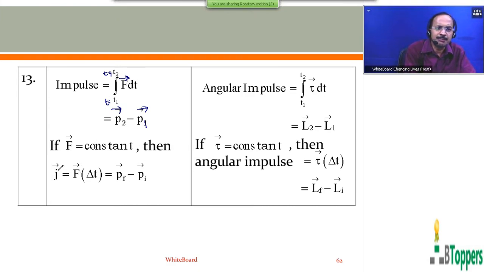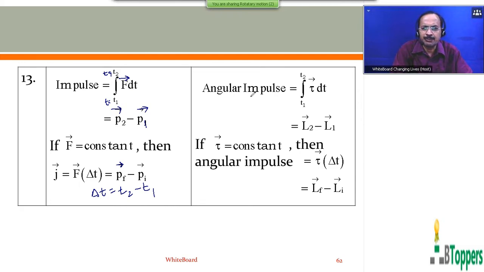If the force F bar is constant, the impulse, which we denote by J bar, can be written as F bar delta t, which equals Pf bar minus Pi bar. Delta t is the time interval for which the force acts, that is t2 minus t1. Pi bar is the initial momentum of the body at the instant t equal to t1, and Pf bar is the final momentum of the body at a later instant t equal to t2.